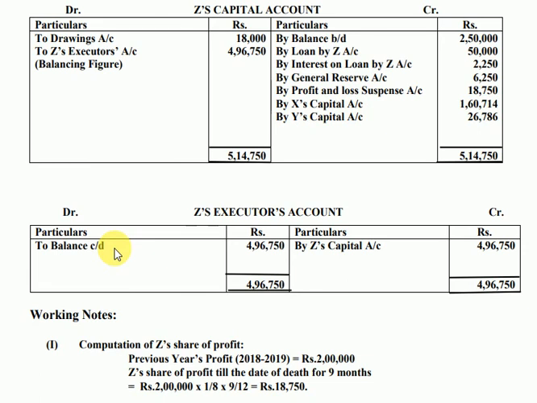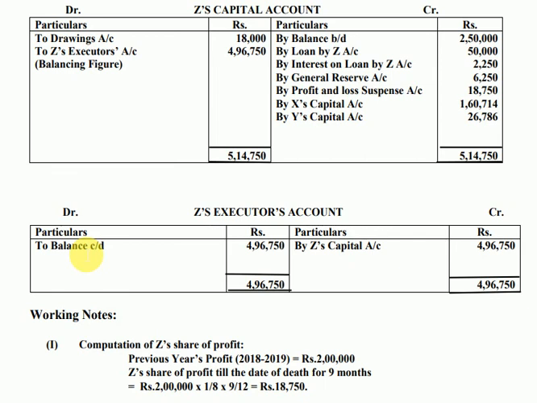Till the time it is not paid, it will appear as a loan for partners X and Y. So children, make this Z's executor's loan account. Instead of balance c/d, I repeat, you will write Z's executor's loan account here, for which the entry will be Z's executor's account debit to Z's executor's loan account. So I hope this is understood. Today we have discussed another question of death of a partner, with its capital account as well as the executor's account prepared.